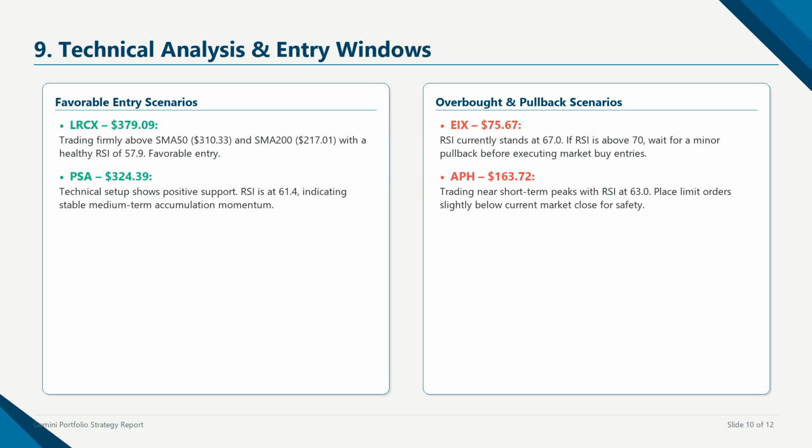Let's review the technical entry windows for these trades. LRCX is trading at $379.09, well above its moving averages, suggesting a favorable entry at market. PSA is also trading in a supportive technical zone. EIX has a slightly elevated relative strength index of 67.0. We suggest placing limit orders slightly below current market close to capture minor intraday pullbacks. Lastly, APH presents an attractive entry point near support, trading close to its 50-day moving average. By setting precise entry targets, we protect our capital from buying at overbought peaks and maximize our risk-reward ratios.